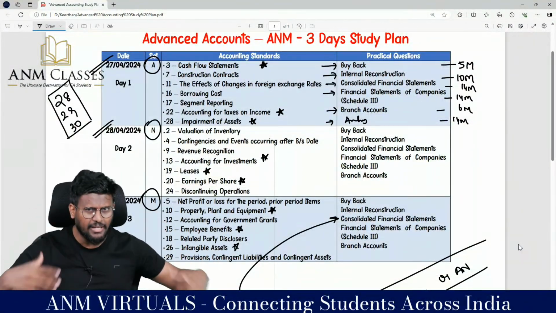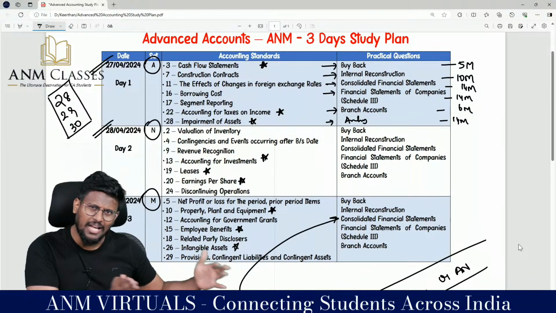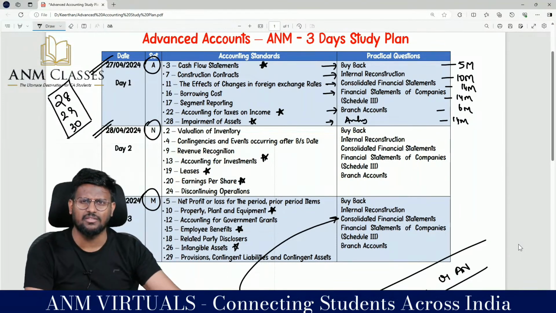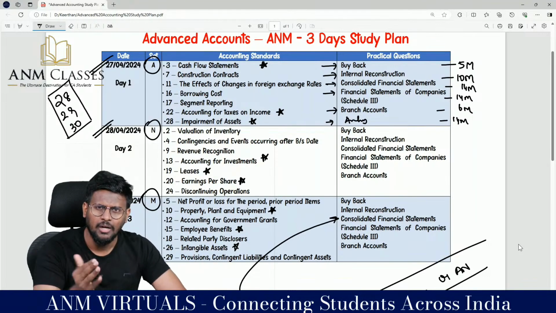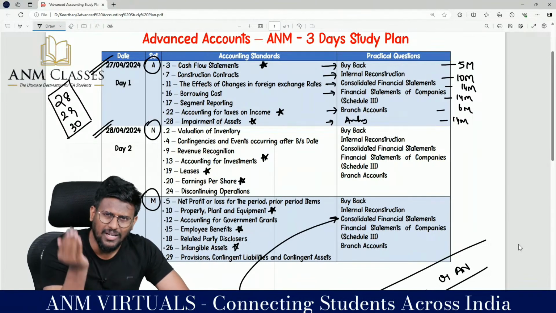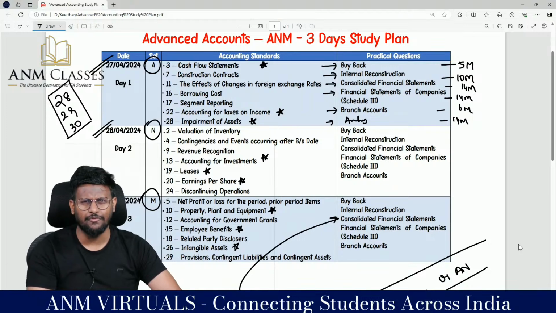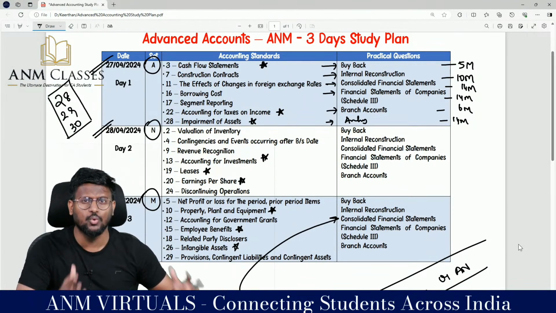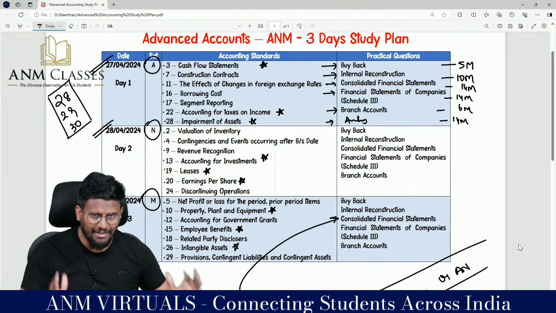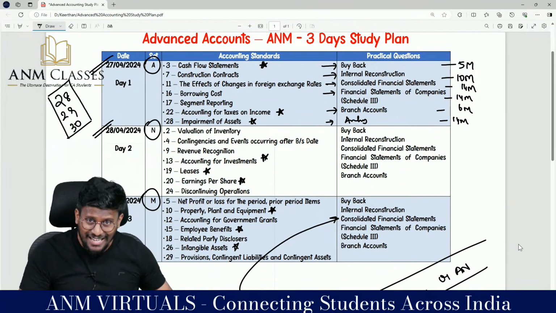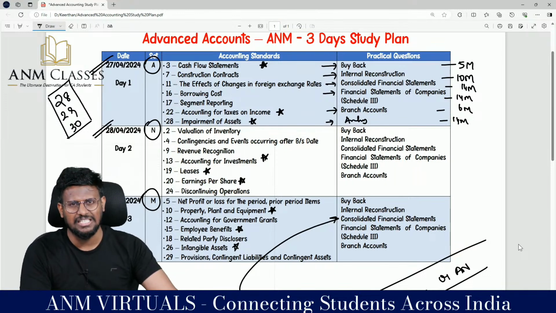Don't study daily and keep pressure for the last 1 or 2 days. Finish it off in the next 3 days, my dear lovable students. And in the last 2 days, try to do the mock, try to analyze the questions. Don't try to study all the things which you don't know now. Whatever you know, redo it, get it to 100%, practice it. That's what is needed for the last 5 days.